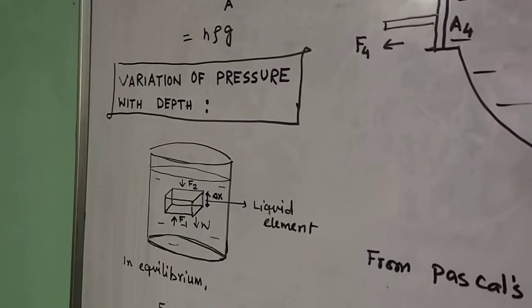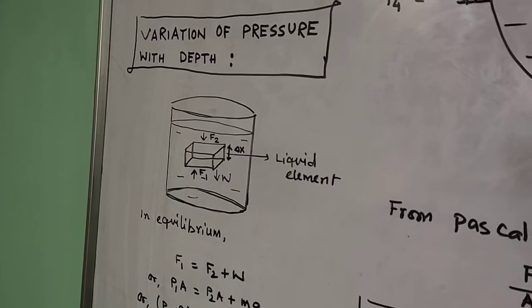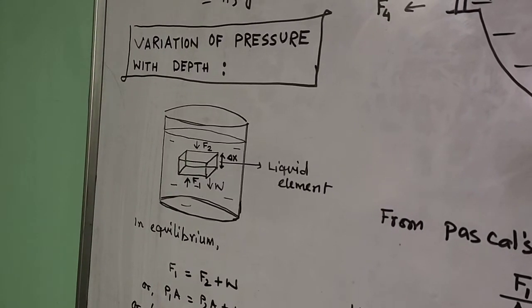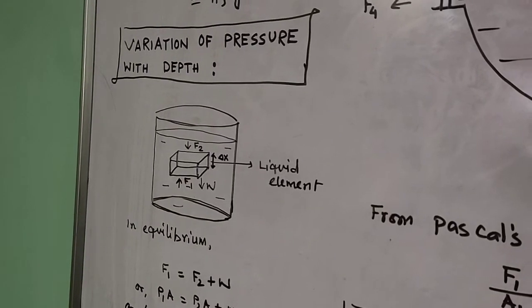Now, variation of pressure with depth. Here in the container we have a certain amount of liquid, and we have considered a liquid element of cuboid shape.